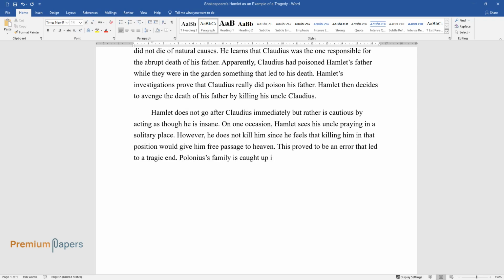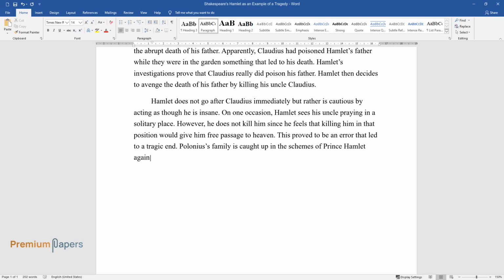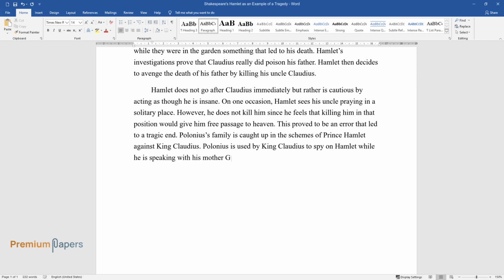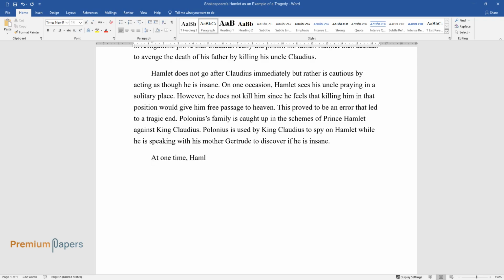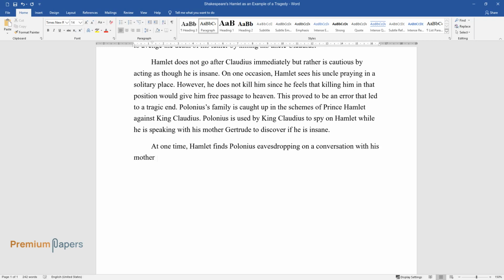Polonius's family is caught up in the schemes of Prince Hamlet against King Claudius. Polonius is used by King Claudius to spy on Hamlet while he is speaking with his mother Gertrude to discover if he is insane. At one time, Hamlet finds Polonius eavesdropping on a conversation with his mother Gertrude.